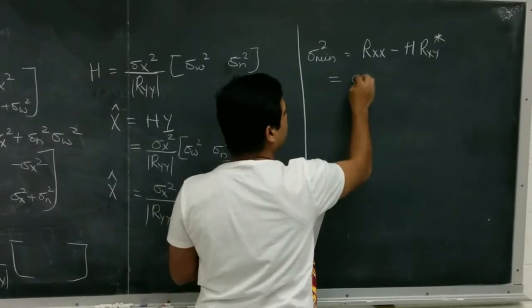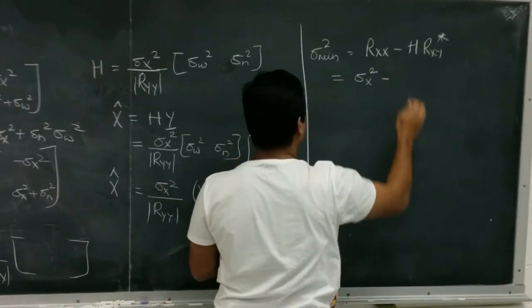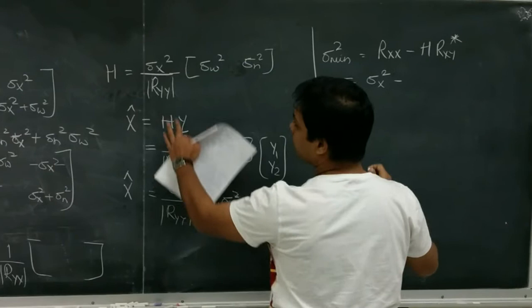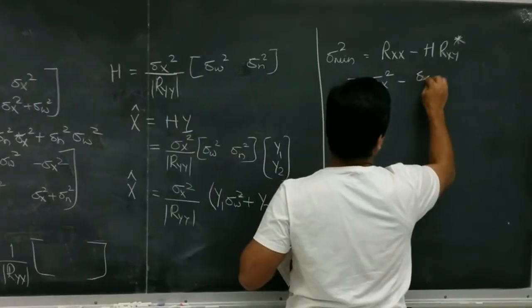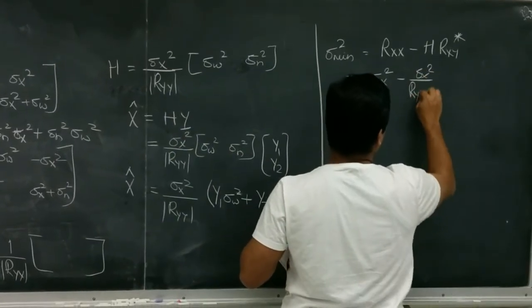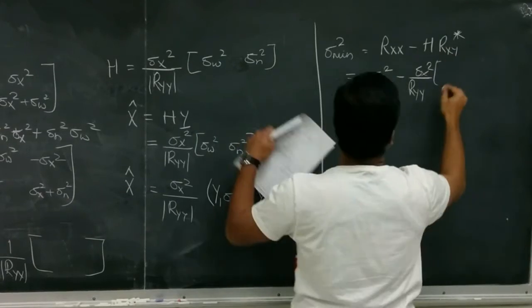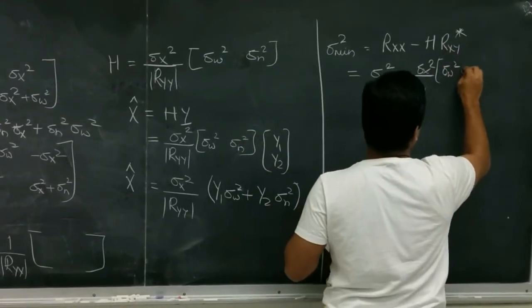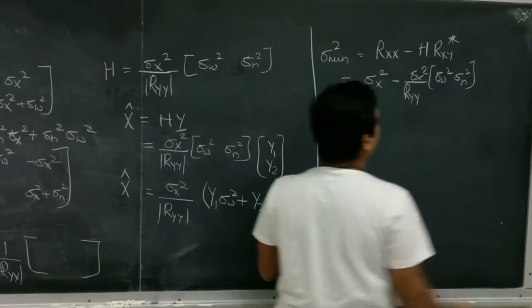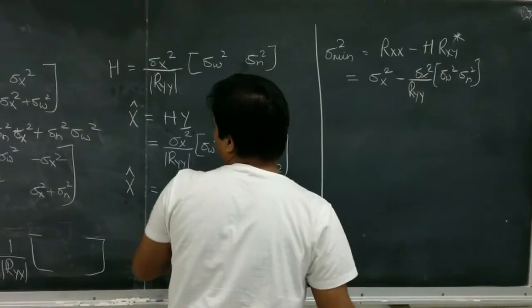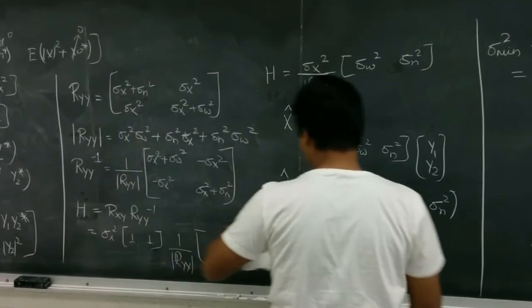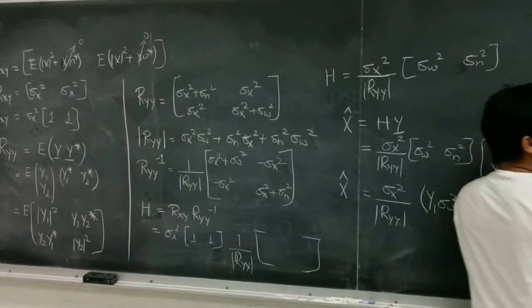Rxx is simply given as sigma x square minus h we just found here, sigma x square upon Ryy, sigma w square and sigma n square, and Rxy we found previously in the question, so we have to conjugate that.